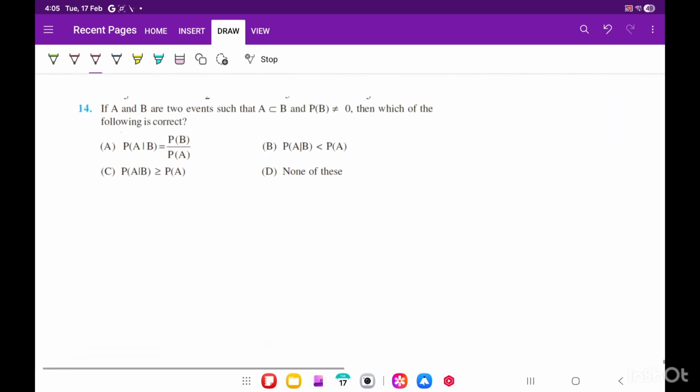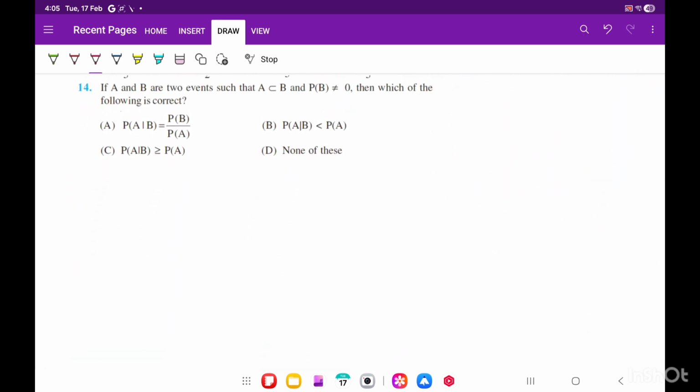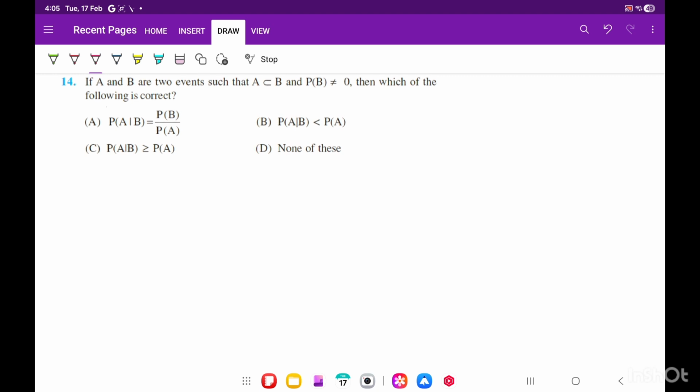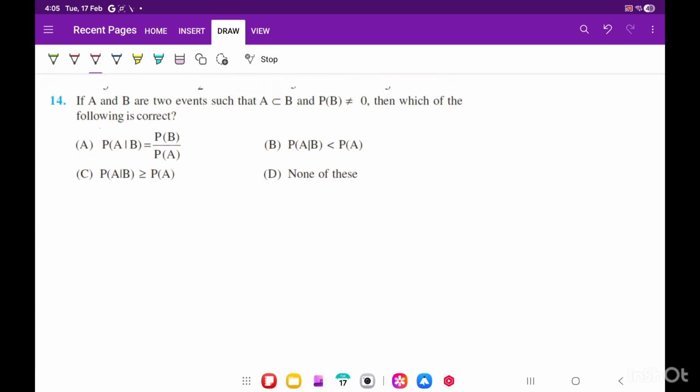Let's do one more. 14th, last question. A and B are two events that A is a subset of B. Okay. A is subset of B means what? If B is there, A is inside this only.